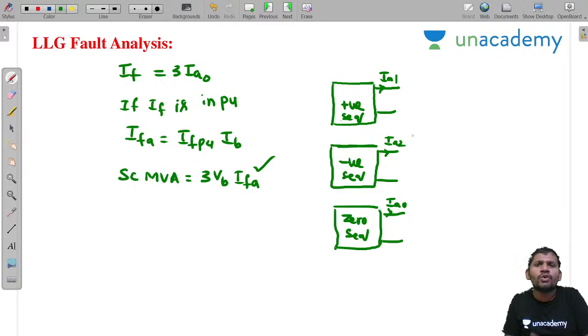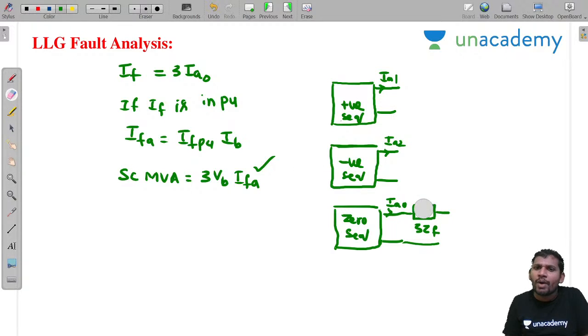This I am drawing without the ZF case. If you want to draw with ZF, then you can add 3 ZF here. Similar terminals join together. It's very simple, sir. You please concentrate.